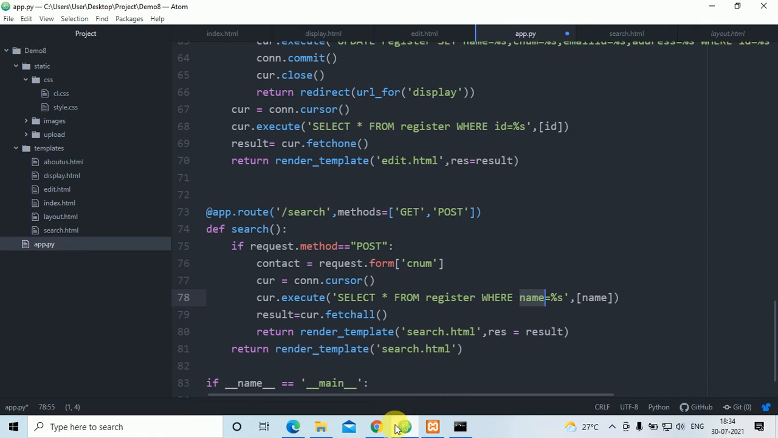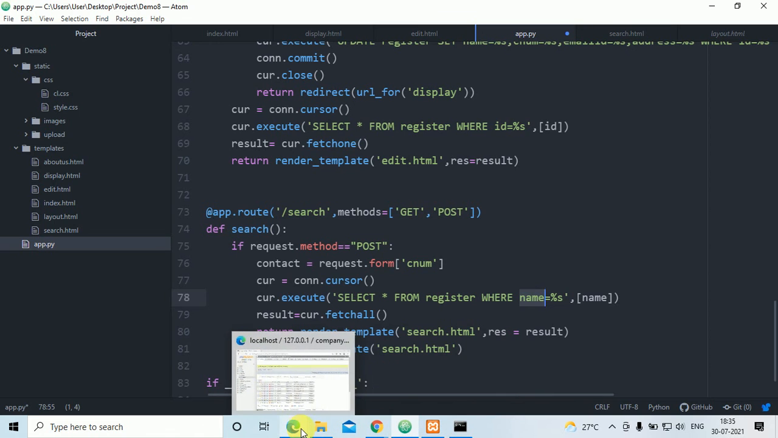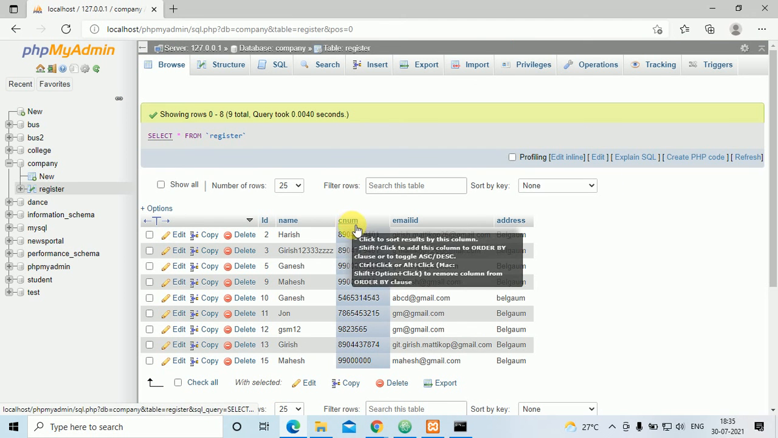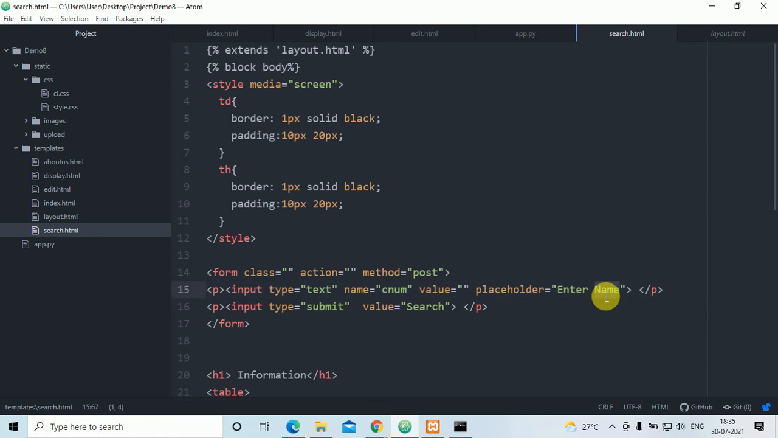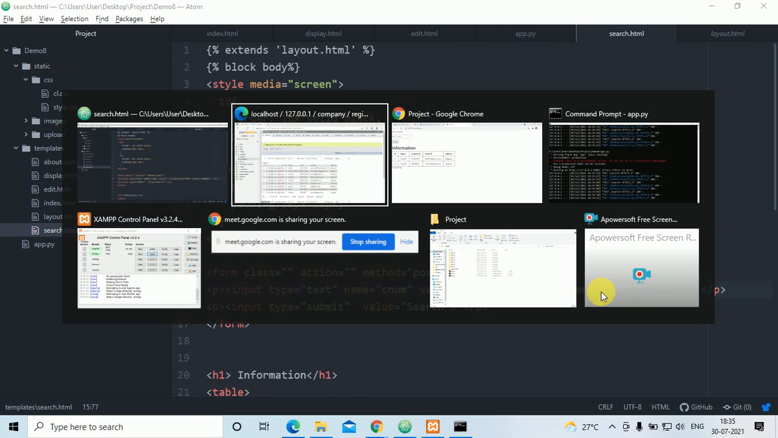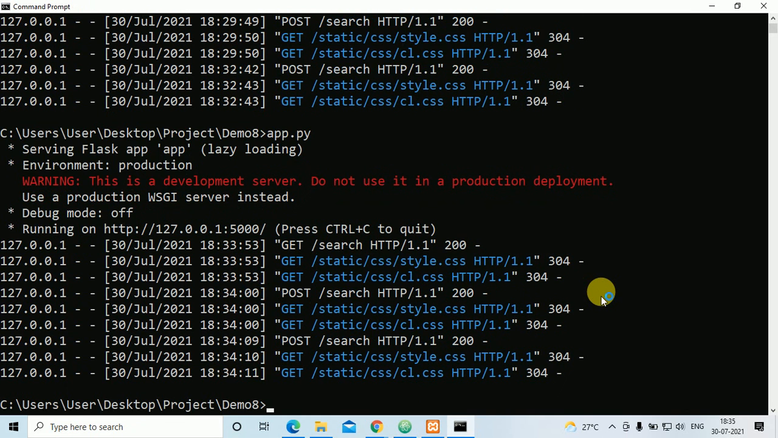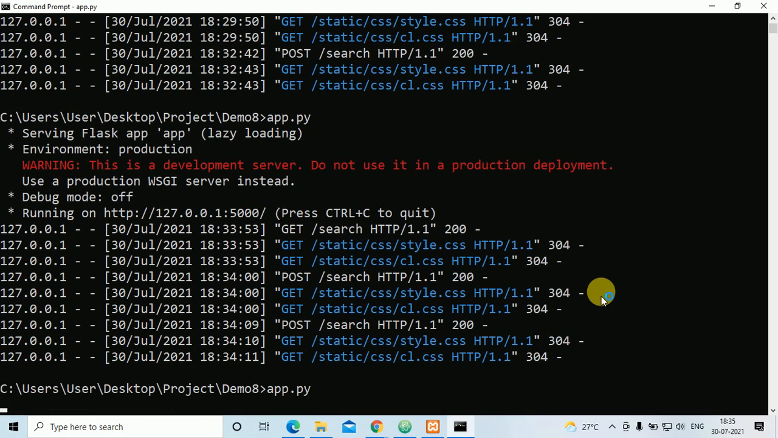Instead of where name equal to percentage, you have to go to the database, where the column is Sinam. I have to put Sinam here, and this contact I have to put here. I'll save the file and go to search.html. Here, enter name is there, I'll remove that and put enter contact number. I'll save the file, come out of this, and once again I'll execute.